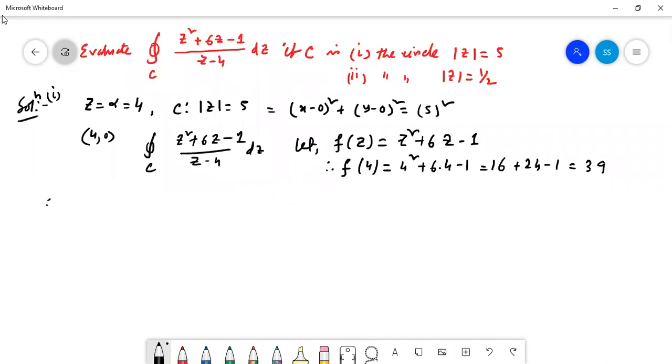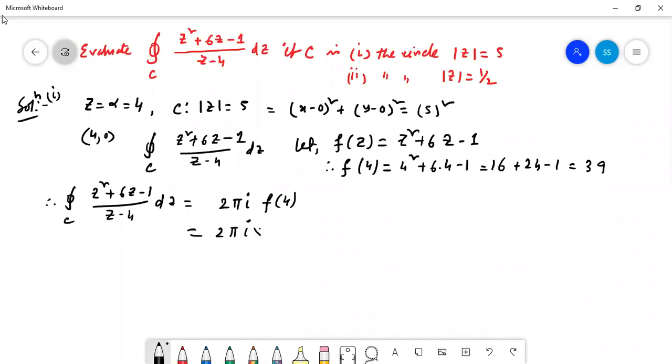So contour integration over C of (z square plus 6z minus 1) by (z minus 4) dz is equal to 2 pi i into f(4). That is 2 pi i into 39. That is 78 pi i. Is it clear?